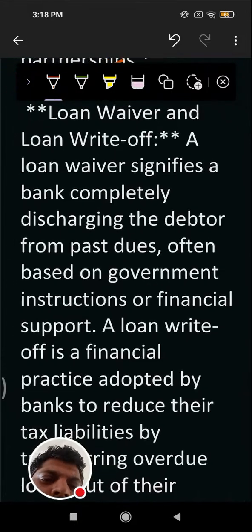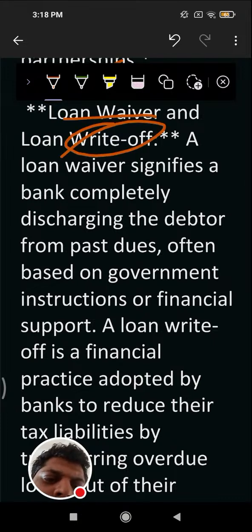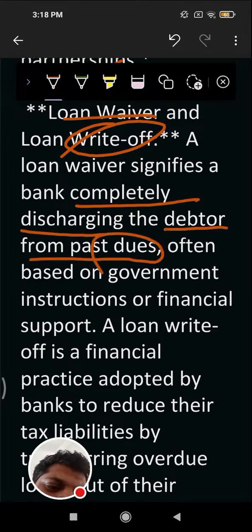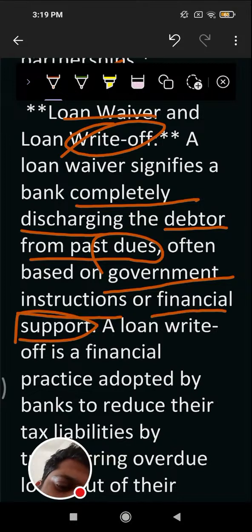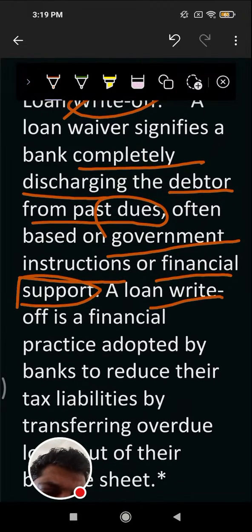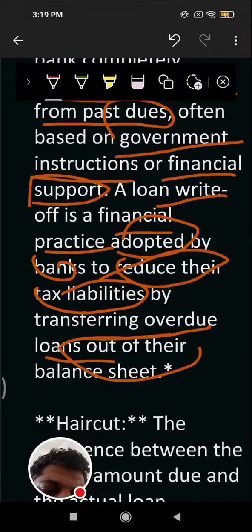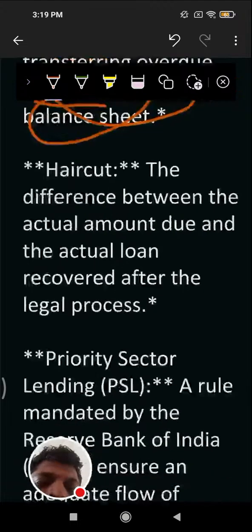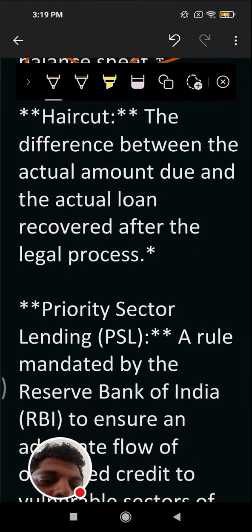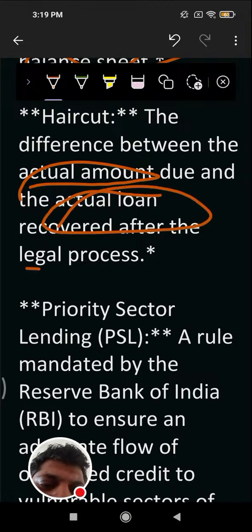Then comes the loan waiver or loan write-off. A loan waiver signifies a bank completely discharging the debtor from past due, often based on the government instruction and because of the financial support of the government. And the loan write-off is a financial practice adopted by banks to reduce their tax liabilities by transferring overdue loans out of their balance sheet. So what is the haircut? The difference between the actual amount due and the actual loan recovered after legal process.